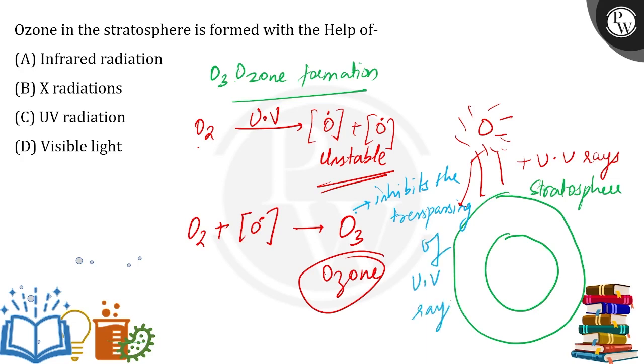That means that because of UV, the ozone is formed. That's where we get the oxygen radical, but then it will not let the UV rays enter into the Earth, so that it can prevent us from harmful effects such as skin cancer, cataract, many other things, right? So ozone in the stratosphere is formed with the help of UV radiation, and hence it's the correct answer.